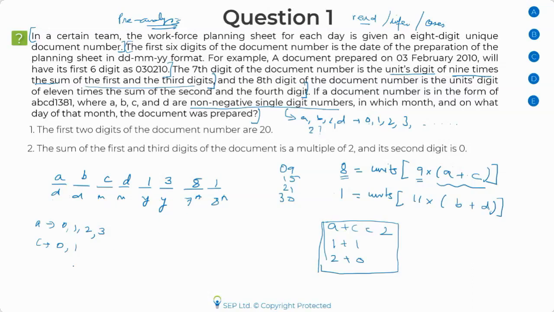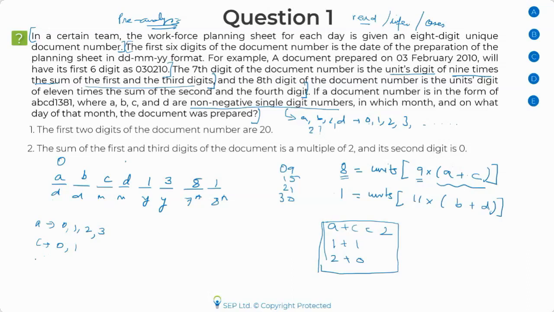Chandan, I cannot have a 0 here and a 2 here. The month could be maximum 12, so C can be maximum 1, it cannot be 2. When you say 0, 2, I'm talking about A and C. I'm not talking about B. B can definitely be 2, but I'm talking about A and C. C cannot be 2. I hope that answers your query.